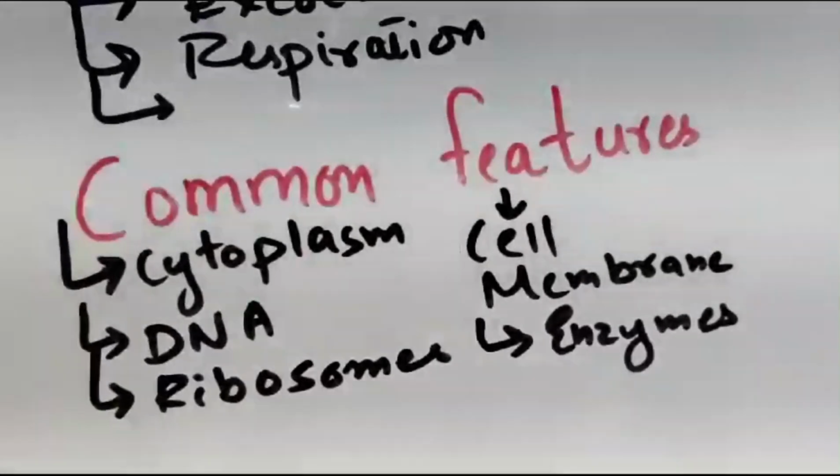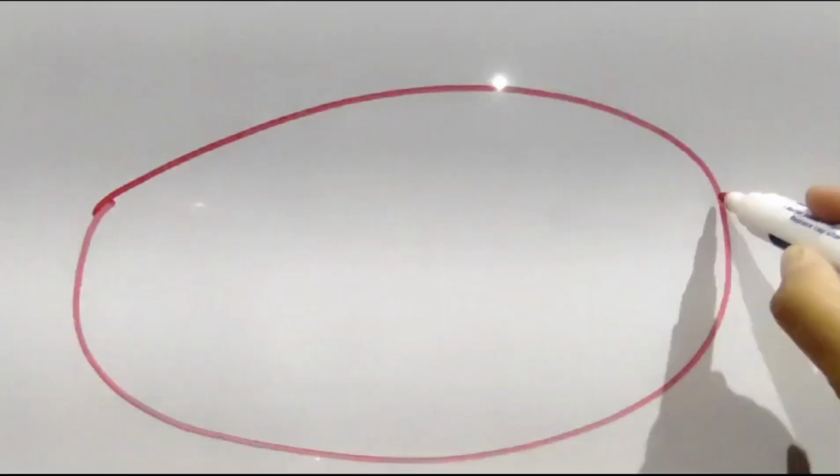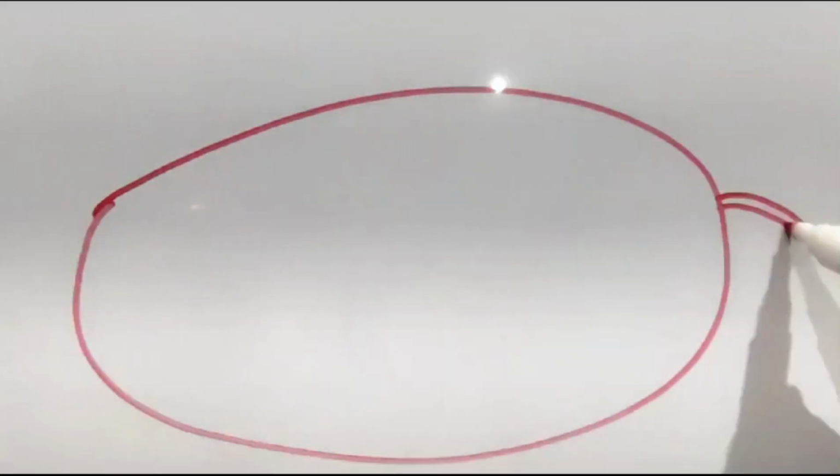For your demonstration, I will show you a diagram of bacteria. This is the cell membrane, and this is the flagella for movement.